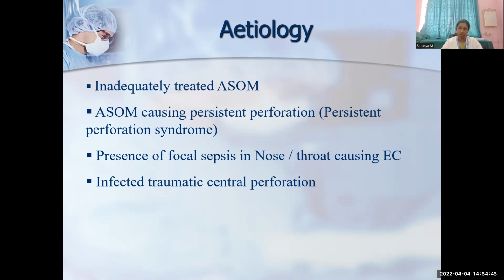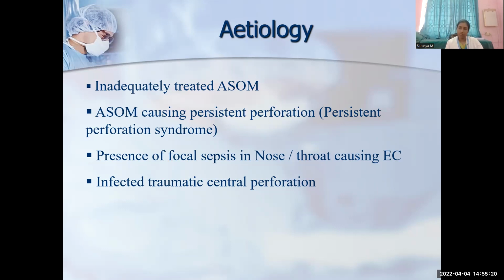mucoid in case of tubotympanic is because the middle ear cavity is lined by columnar or cuboidal respiratory type of epithelium which contains mainly goblet cells. So the secretions are usually more viscous and it is produced in copious amount. Whereas in atticoantral disease it is purulent, meaning it is mainly from the squamous epithelium. And so in atticoantral the pavement-like epithelium is where the discharge is mainly produced because of the cholesteatoma leading to chronic irritation and inflammation, and the discharge is usually scanty and foul smelling.